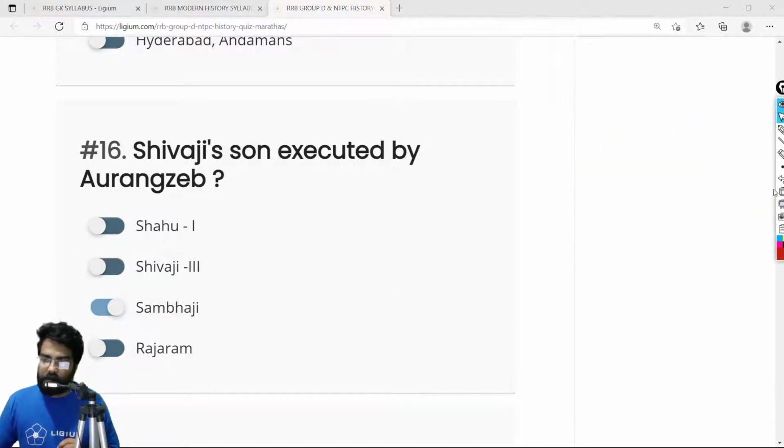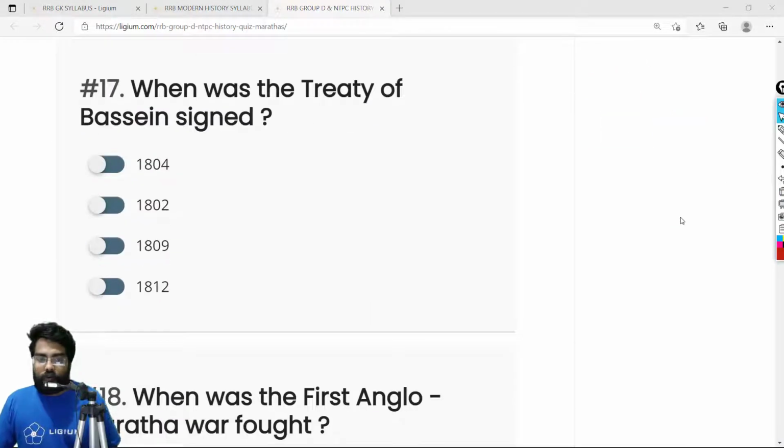Okay, let's move on. Okay, so we have when the Treaty of Bassein was signed. Basically, the Treaty of Bassein was signed in 1804. So the correct answer is 1804.